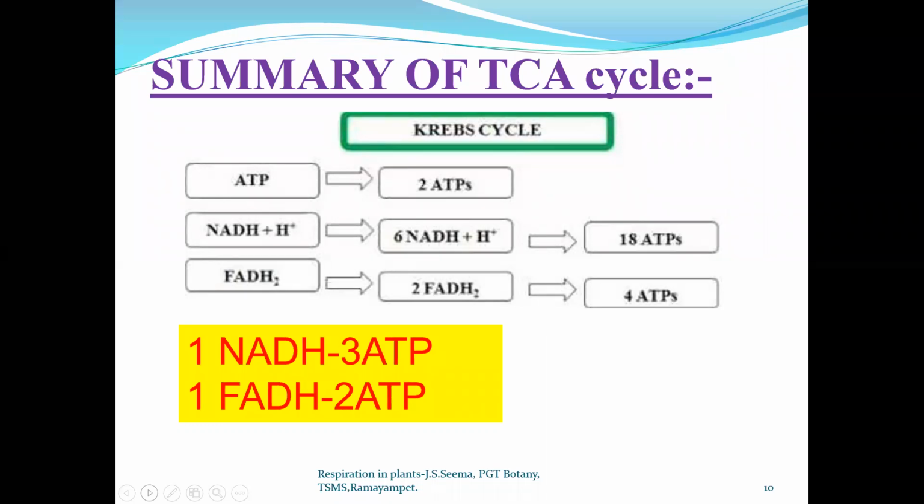Another one is the aerobic pathway. Lactic acid fermentation forms lactic acid, and ethanol fermentation forms ethanol. These two anaerobic processes occur mostly in microorganisms, but generally plants go for aerobic respiration. As part of this, the pyruvic acid molecule enters the Krebs cycle.